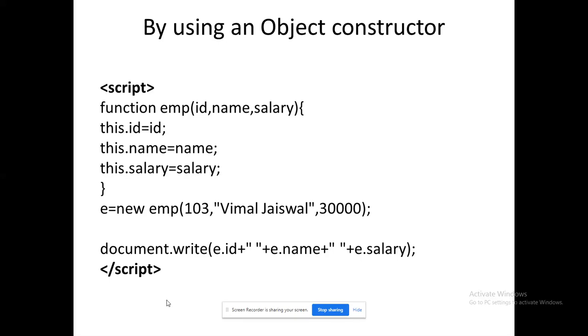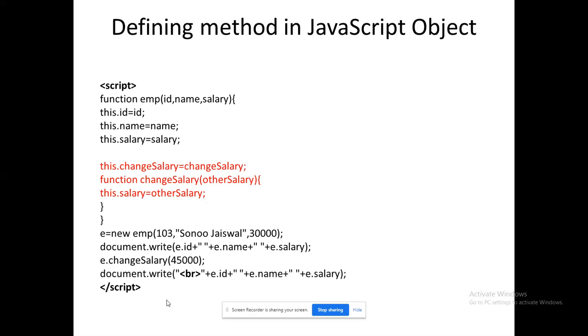JavaScript has 7 basic objects actually. We are going to see them one by one. Today we are going to work with the object named Object. That is the object that we are going to see today. I also want to give one more way of using the method. In the previous program you have seen only variables. Here in JavaScript, you can see this functionality: function name, or method name, is also going to be used as an identifier.